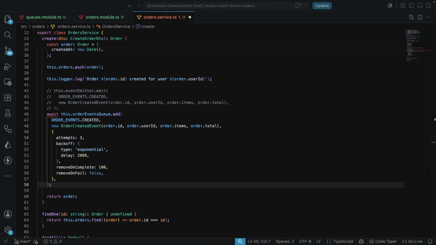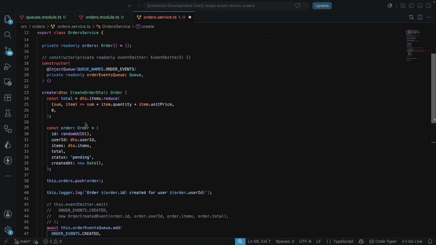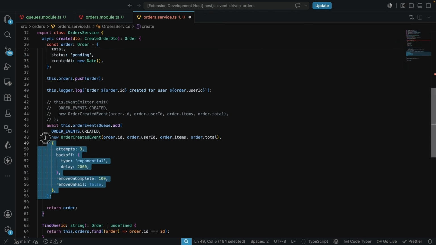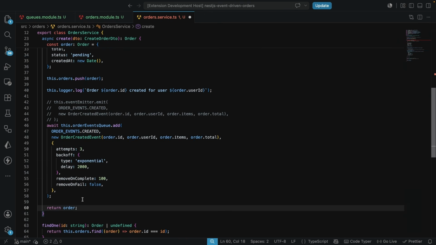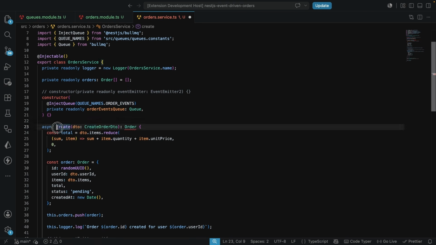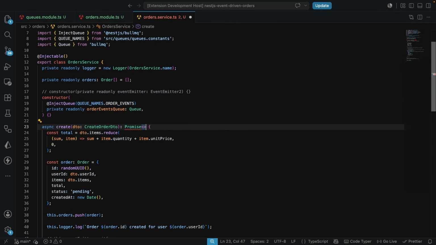And this is actually everything that we need just to complete this. Now we have this await error over here, and that's because we do not have this marked as async. So I'm going to mark this as async now. And now we no longer have any error here, but we do have an error where we return. This is returning a promise now, because this is async. So I'm going to cut this and say this is going to return a promise that resolves into an order like this, and then I'm going to give this file a save.